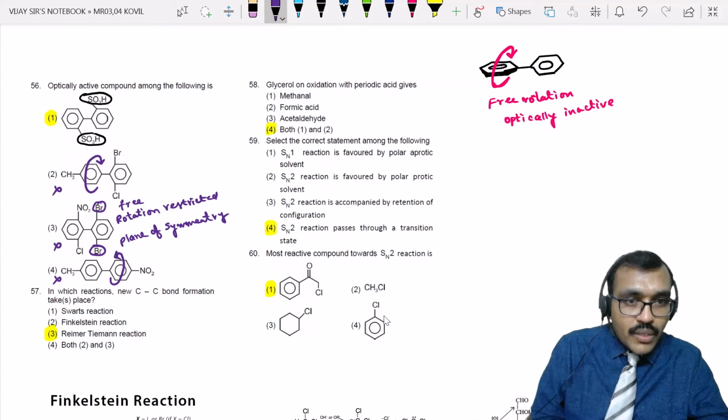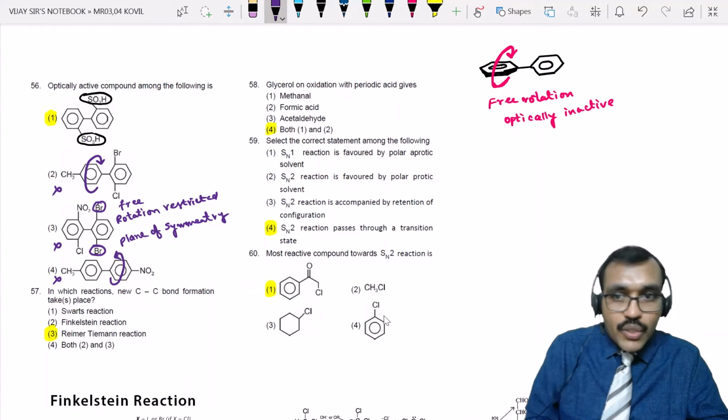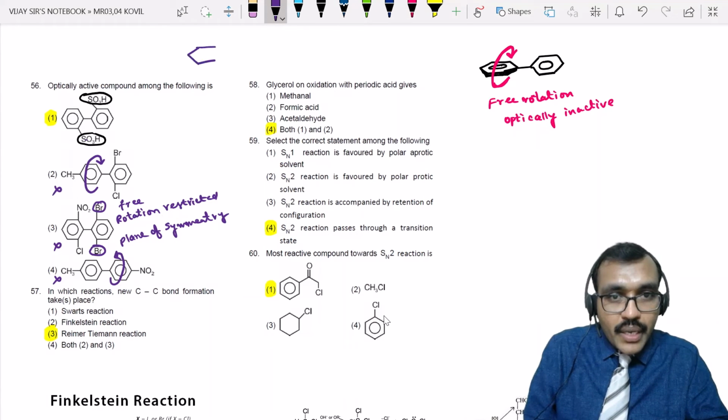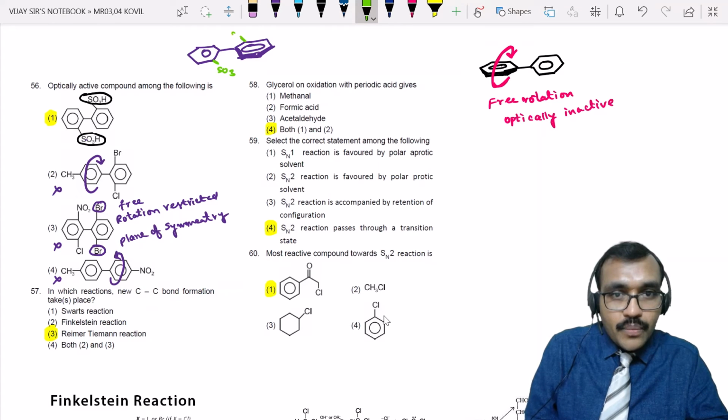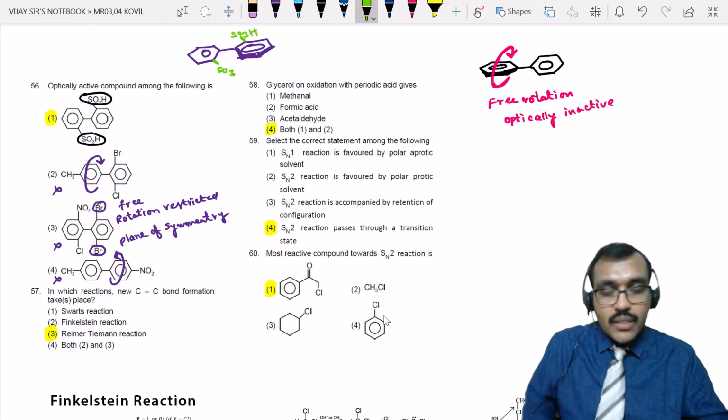Now, because of these groups, these rings cannot come into the plane again. That means this ring cannot rotate completely. It cannot rotate freely. The group present here will not allow this group to come closer than a certain distance.